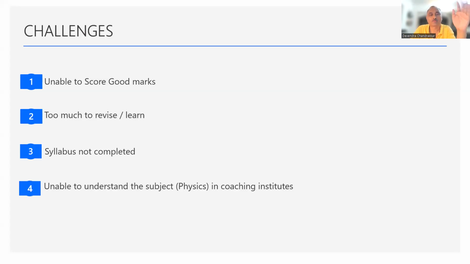Unable to understand the subject in coaching institutes, just the subject, not everything. Okay. Okay. Doubts not cleared. Yes. The 5th one is the most important, right? The 1st and 5th, these two will definitely be challenges. Any challenges other than these? Time management can be your challenge. So time management is also taken care of in the entire system. Okay. So these are the challenges.